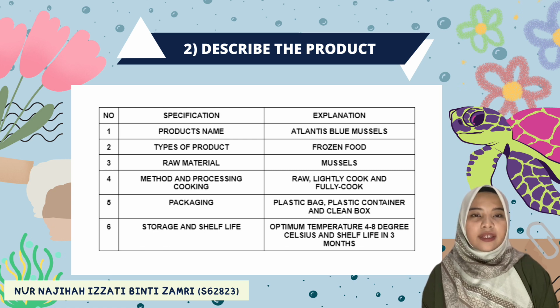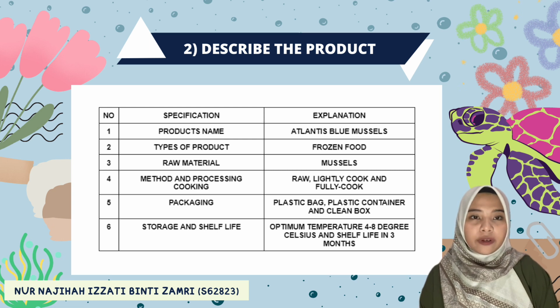The product that we choose is mussels. The name of the product is Atlantis blue mussels. The type of product is a frozen food, and its raw material is live mussels. The method of processing is raw, lightly cooked, and fully cooked.